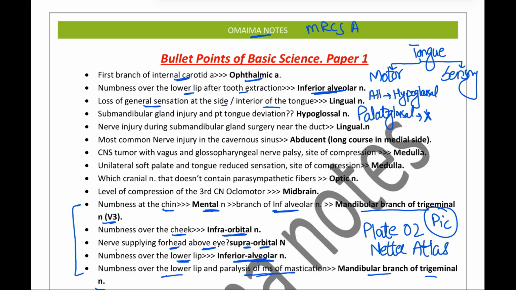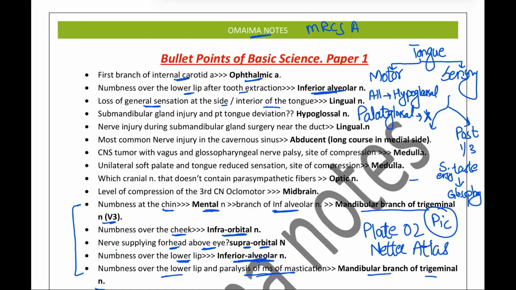Now in terms of the sensory innervation, it is further classified into two parts, that is the anterior 2/3 and the posterior 1/3. Now in the posterior 1/3, both the sensory and the taste sensations are by the glossopharyngeal nerve.